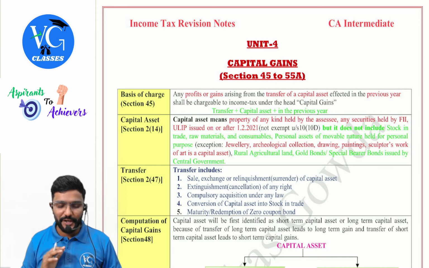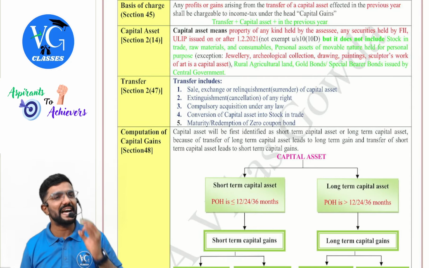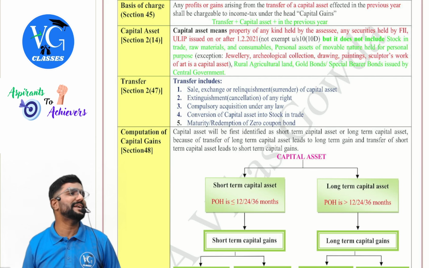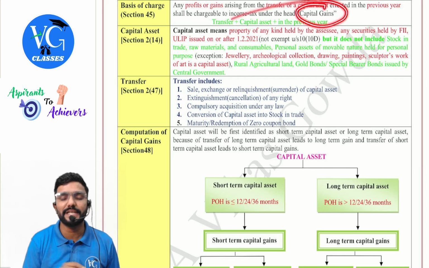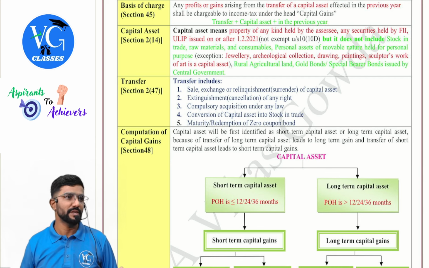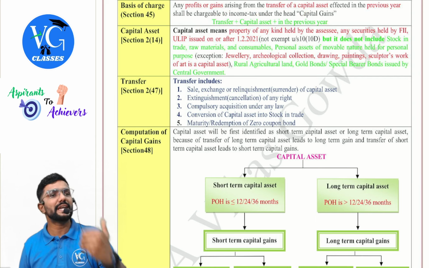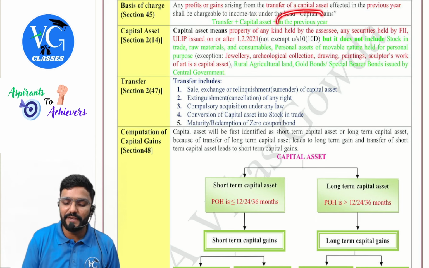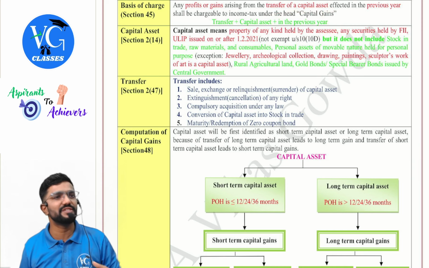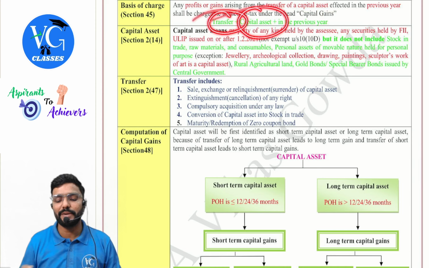Section 45, being the charging section, specifies that any profits or gains arising from the transfer of a capital asset during the previous year is chargeable to tax under the head capital gains. So it is important for us to understand a few terms: transfer, capital asset, previous year. Previous year we already discussed in section 3, whereas now we have to understand what is transfer and what is capital asset.